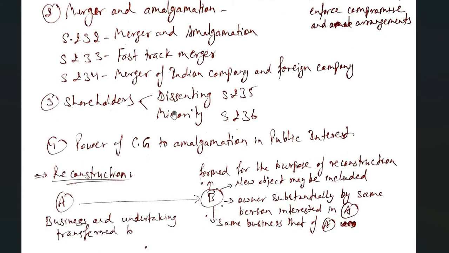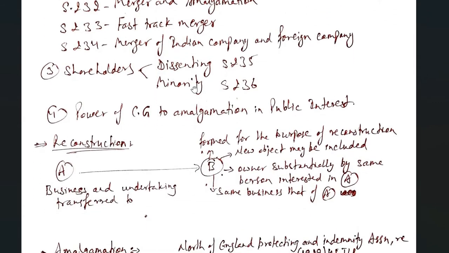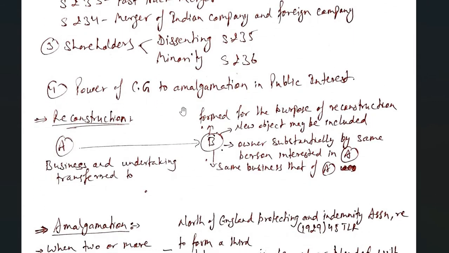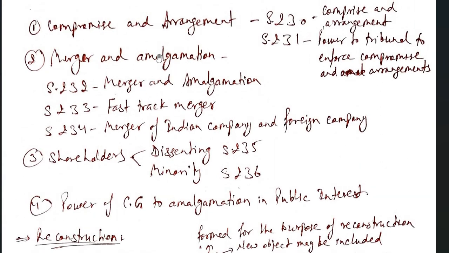Then shareholders who are dissenting, meaning those who are not giving their assent to this compromise, amalgamation or arrangement, are dealt with in 235, and minority shareholders are dealt with under section 236. And then the power of central government for amalgamation in public interest. Now, why are these provisions required?